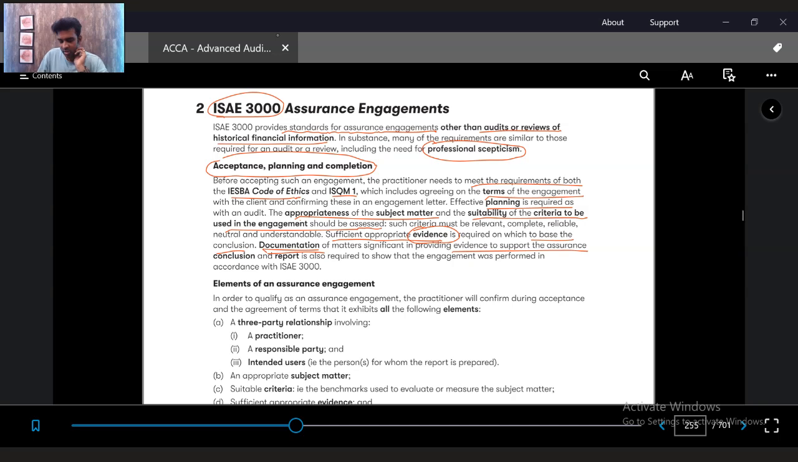So if you look at all this, acceptance and planning and continuance, it's very much similar to that of the audit engagement. So here as well, it's almost the same. There's nothing different. The practitioner has to follow the Code of Ethics and quality management. He has to review the subject matter. He has to collect evidence. Before he gives an opinion, he has to document the evidence and give a conclusion and report. He has to document and give a report for the engagement, etc. So it's very much similar to that of an audit engagement.